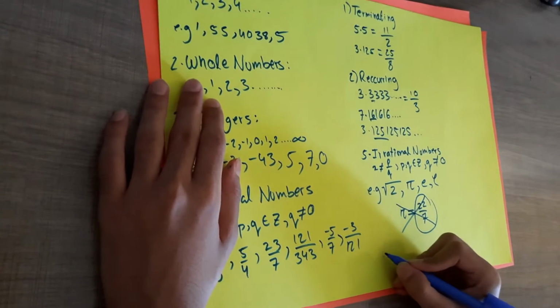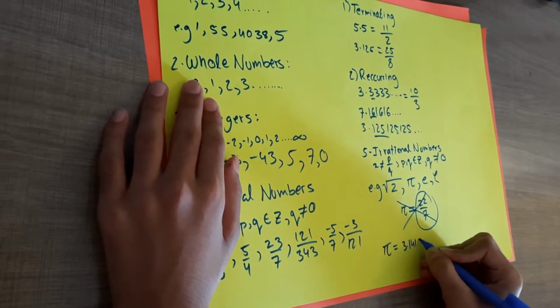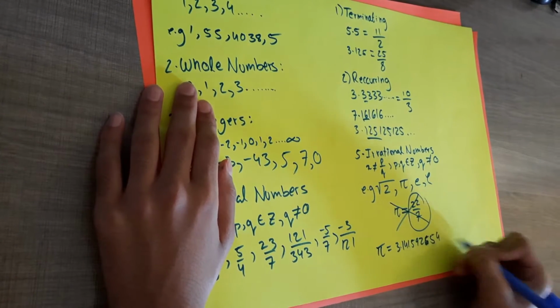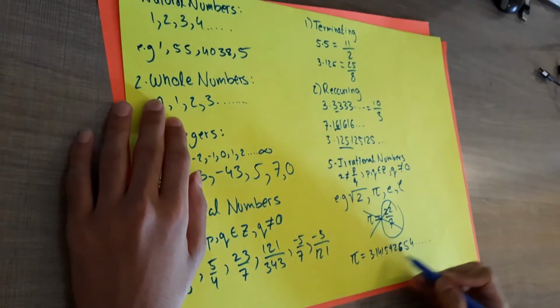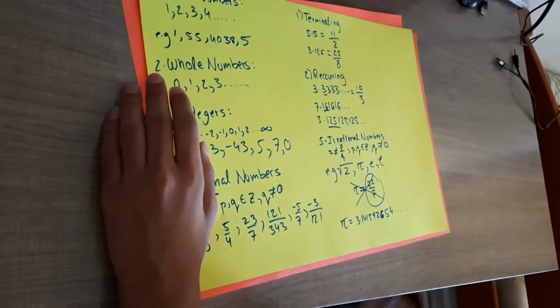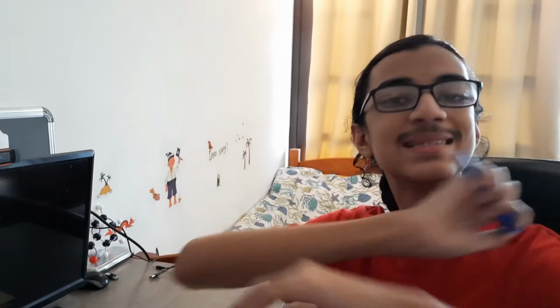Let's take pi as an example. Pi is equal to 3.14159262654 and so on. As you can see, it goes on till infinity, and just from this part, no discernible pattern. You could check 40,000, 1,000 digits, look it up on the internet, you will not find a single pattern.